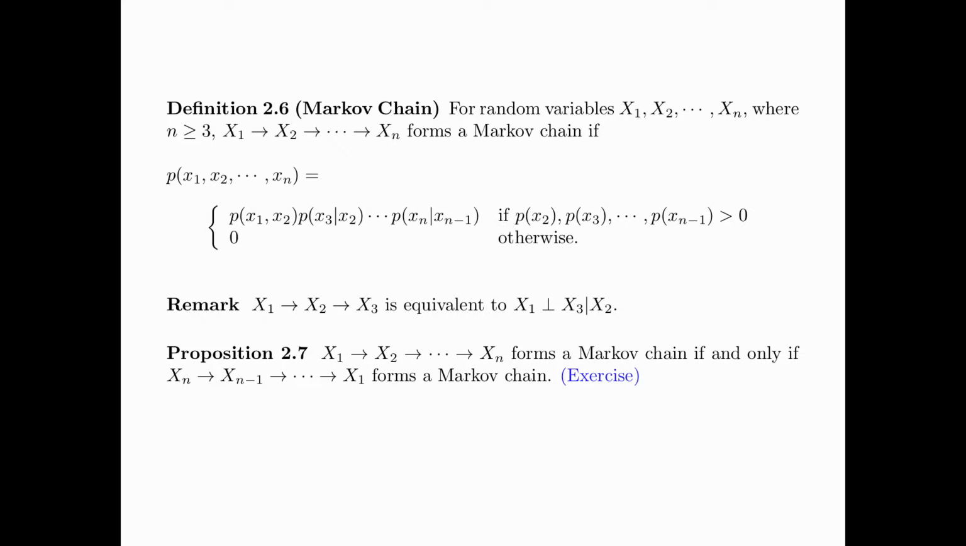Proposition 2.7 says that X1, X2 up to Xn forms a Markov chain in this order if and only if Xn, Xn minus 1 up to X1 forms a Markov chain. Basically, it says that if you have a Markov chain in a certain order, if you reverse the order, then it is still a Markov chain. The proof of this proposition is left as an exercise.